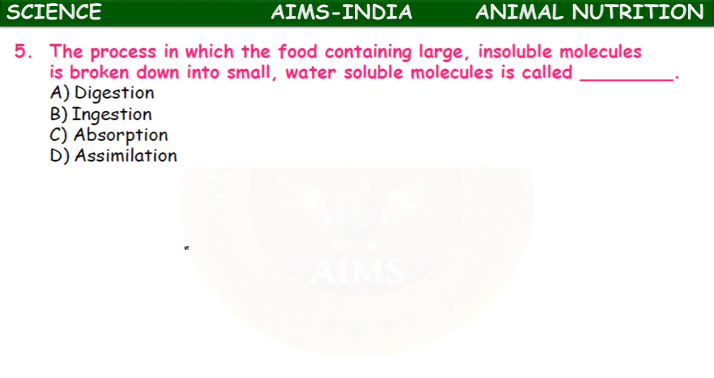So next question: the process in which food containing large insoluble molecules is broken down into small water soluble molecules is called digestion, ingestion, absorption, assimilation. So it is the process of digestion in which the large insoluble molecules of food particles are broken down into small soluble molecules.